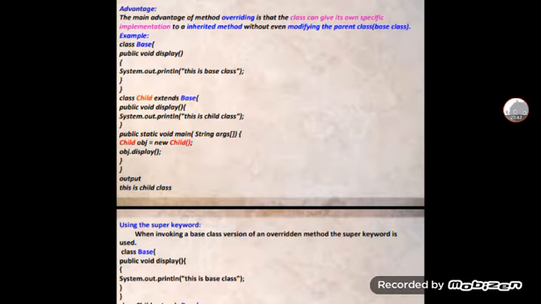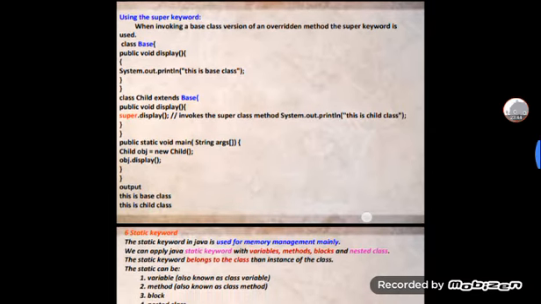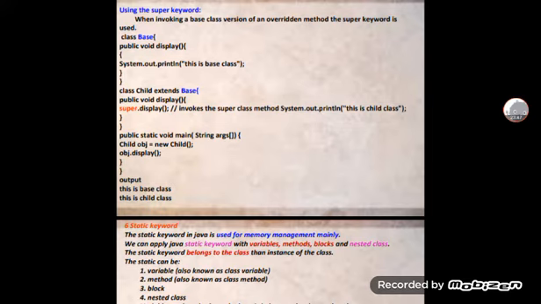And then these are the advantages. Using the super keyword: when you are invoking a base class version of an overridden method, the super keyword is used. Class Base, public void display, System.out.println, "This is a base class".